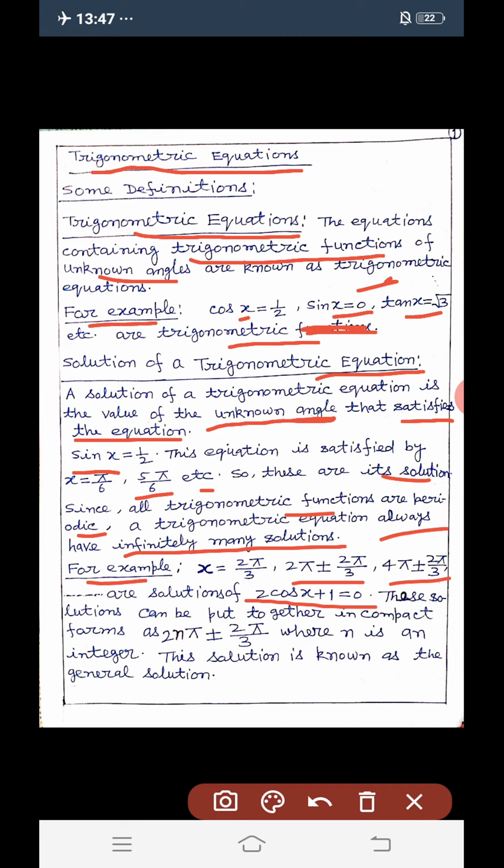These solutions can be put together in compact form as 2n pi plus minus 2 pi by 3, where n is an integer. This solution is known as the general solution.